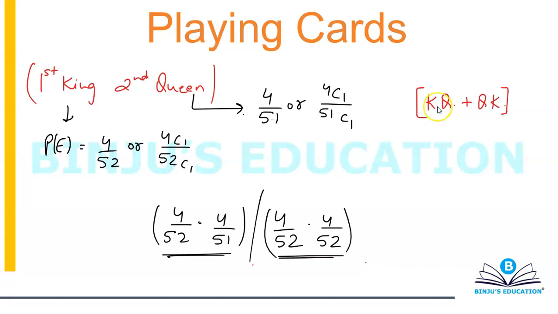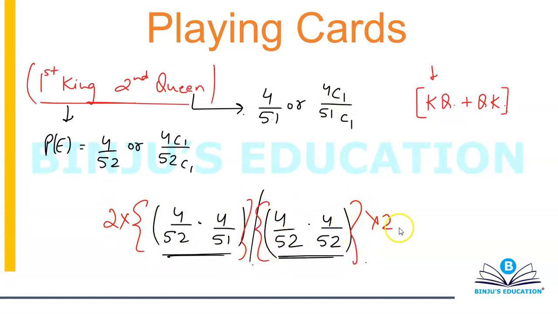In the first question that you have solved, I have given you a specific order, that the first has to be king and second has to be queen. In this one, I have not specified the order. I said one is king and the other is queen. So you have to take both the cases into consideration. So the only change that's going to happen is this probability will be multiplied by 2.